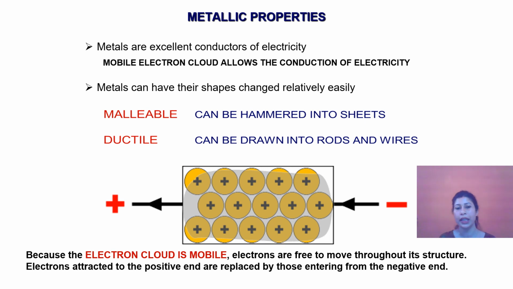Malleable means they can be hammered into sheets, and ductile means they can be drawn into rods and wires. Due to this free movement of electrons, metals are very good conductors of electricity, they are malleable, ductile, lustrous, and have certain other metallic properties associated with this.